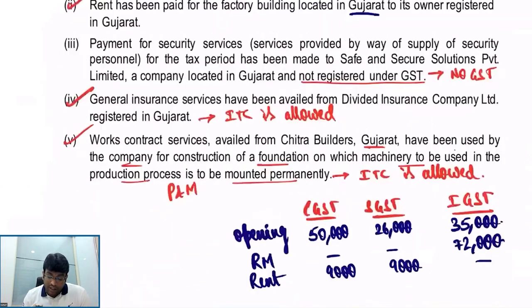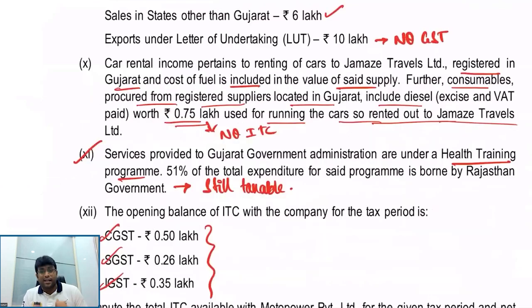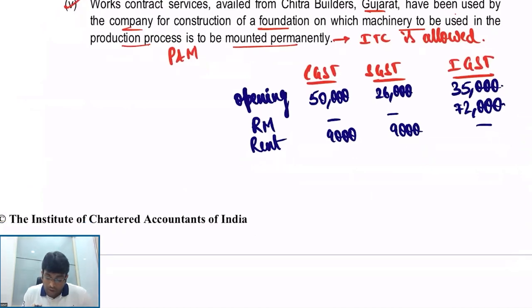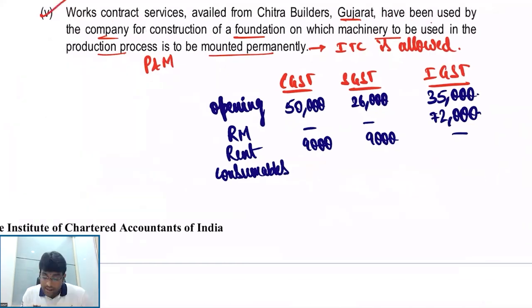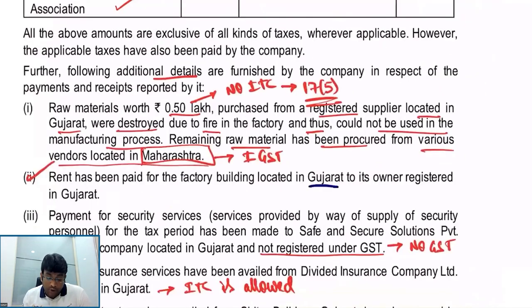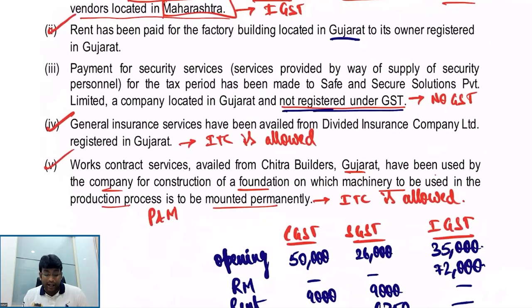Next, what else do we have? Consumables. 1,50,000 is consumables, but out of that, please observe that 75,000 is towards diesel. On that, I will not take credit. Only on the balance will I take credit. What is the balance figure? 75,000. On 75,000, 9% and 9% is 6,750 and 6,750. Making sense, my dear friends? Then security services, 70,000. They are not registered in GST, so there is no question of taking credit.